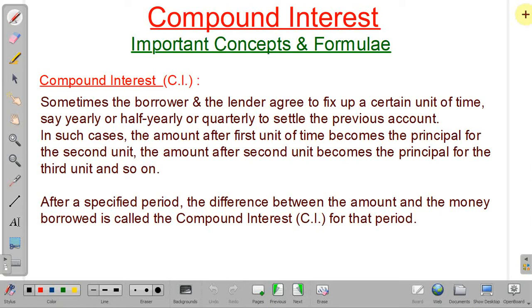Similarly, the amount after the second unit becomes principal for the third unit and so on. That's why, after every unit of time, the principal amount is increasing, so interest will also keep on increasing. That's why it is a very powerful tool. And after the specified period, the difference between the amount and the money borrowed is called compound interest for that period.